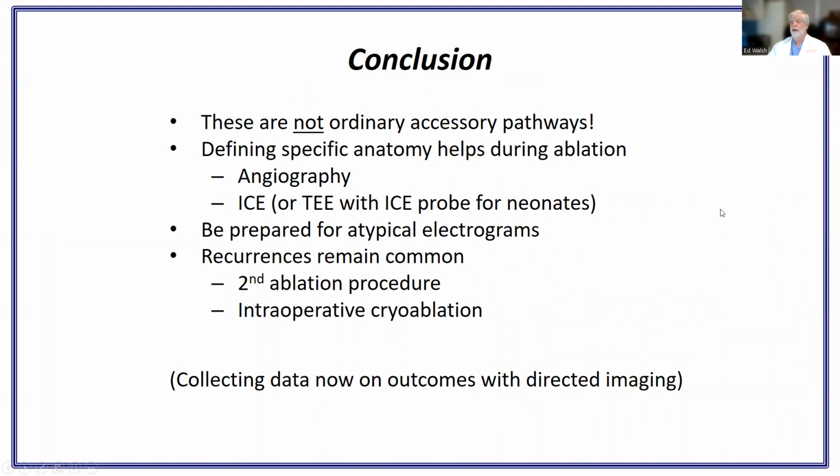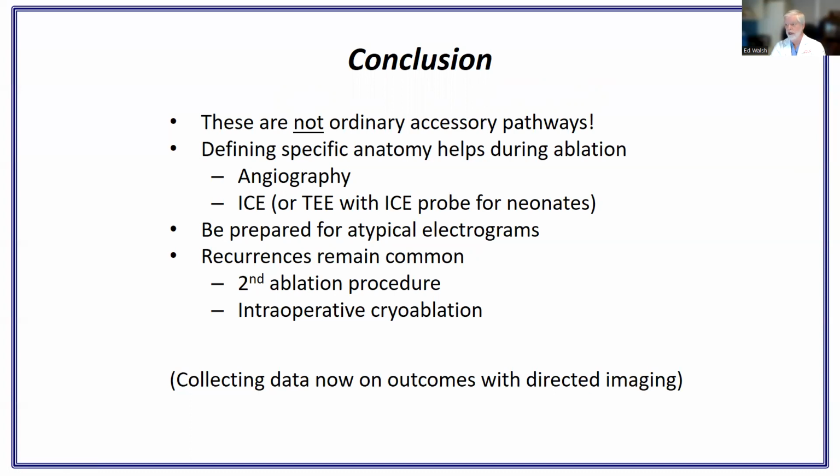So I'll conclude by saying that in Ebstein's anomaly, accessory pathways are not what we're used to seeing in normal hearts. Defining the specific anatomy helps during ablation, and that can be done with any combination of angiography and ICE. Even in very small kids, we can put the ICE probe down the esophagus if their femoral vessels are too small to accommodate the catheter, and we could do imaging in that fashion.